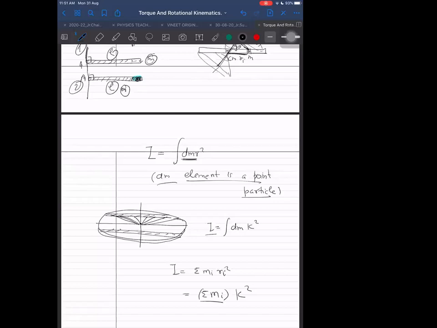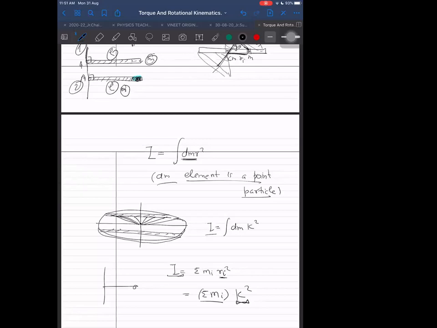I cannot take sigma mi out because all the r's are different. So k is like an effective distance from the axis of the point where the mass can be assumed to be concentrated, just to calculate the moment of inertia. Obviously, I will not assume it to be concentrated there to calculate the center of mass also. That is a completely wrong thing to say. It will be only to calculate moment of inertia.